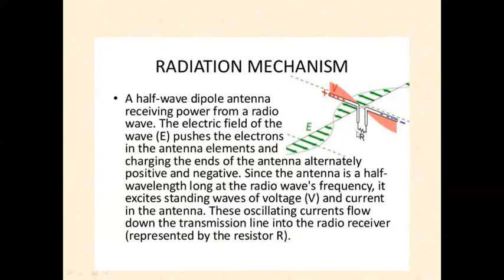Here R is represented as a resistor, but it is the receiver, where the picked up electromagnetic energy, converted into an electrical signal, is applied to the radio receiver. We can demodulate the message signal back. This is the basic principle of the half-wave dipole when it is acting as a receiving antenna.